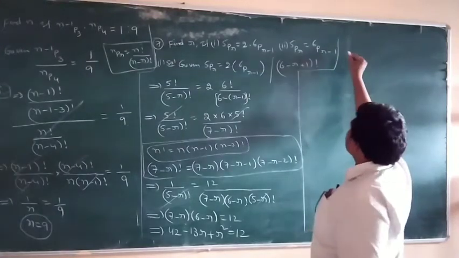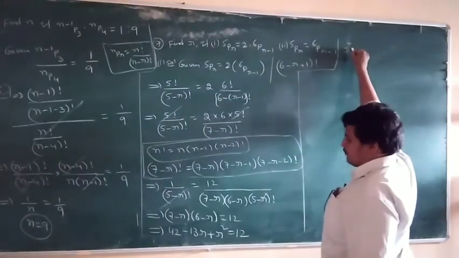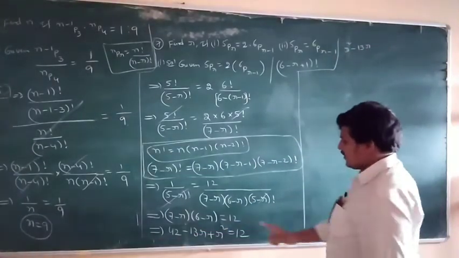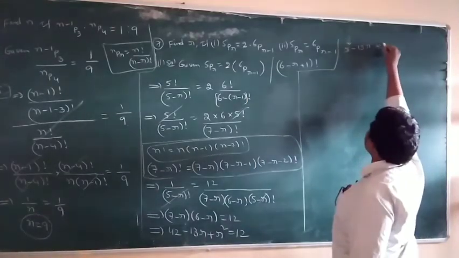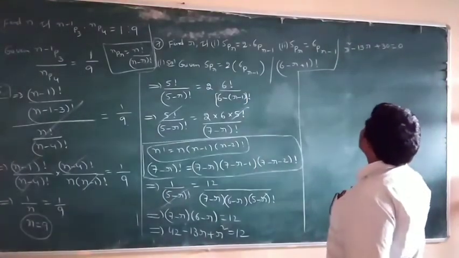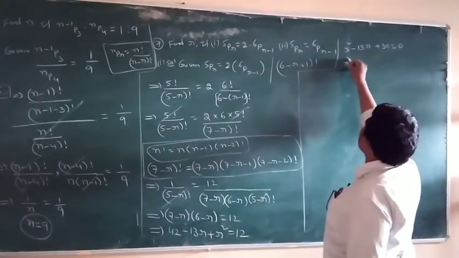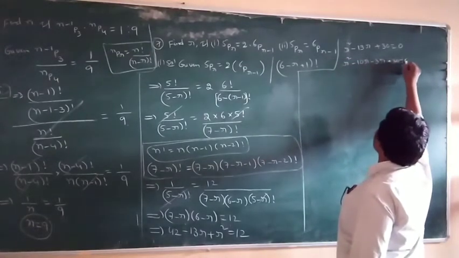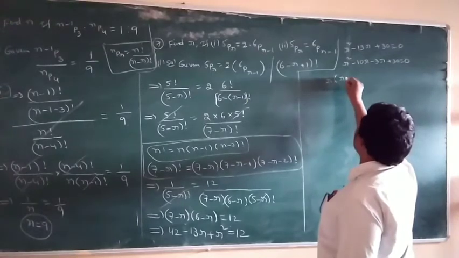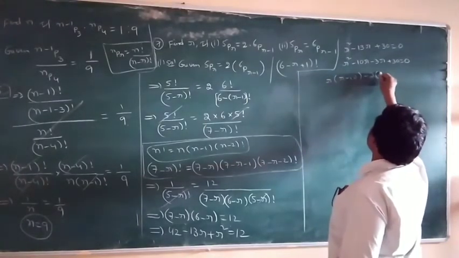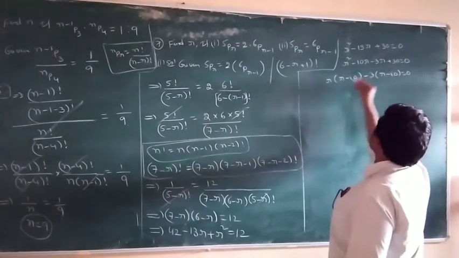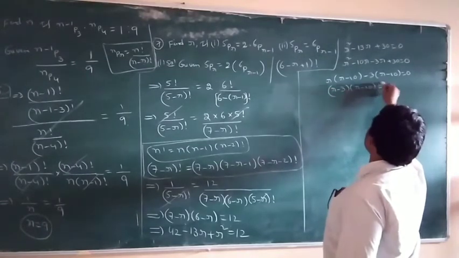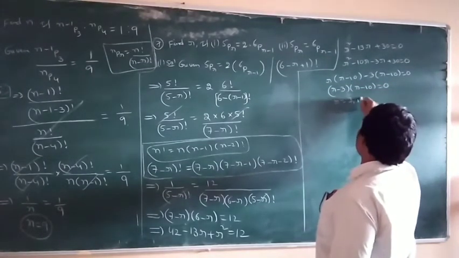So this is r square minus 13r, and 42 minus 12 is 30. So here r square minus 10r minus 3r plus 30 is equal to 0. Factors: r into r minus 10 minus 3 into r minus 10 is equal to 0. So r minus 3 into r minus 10 is equal to 0. So r is equal to 3 comma 10.